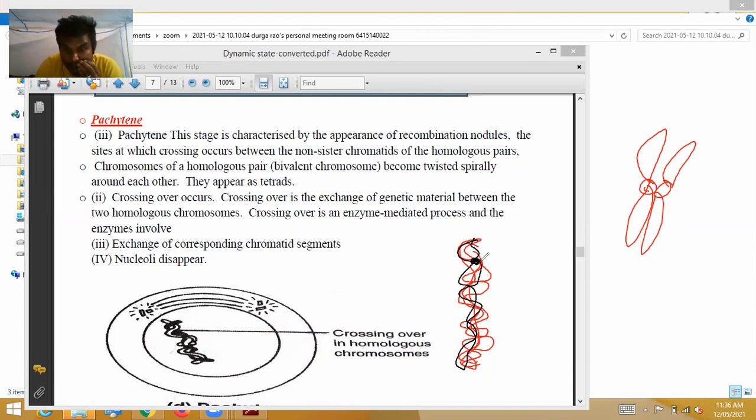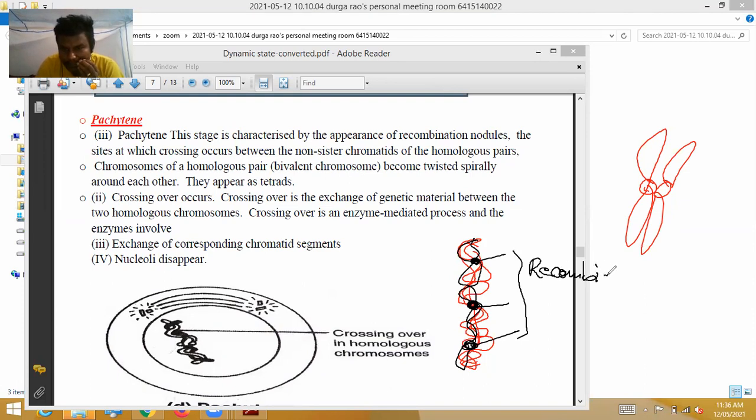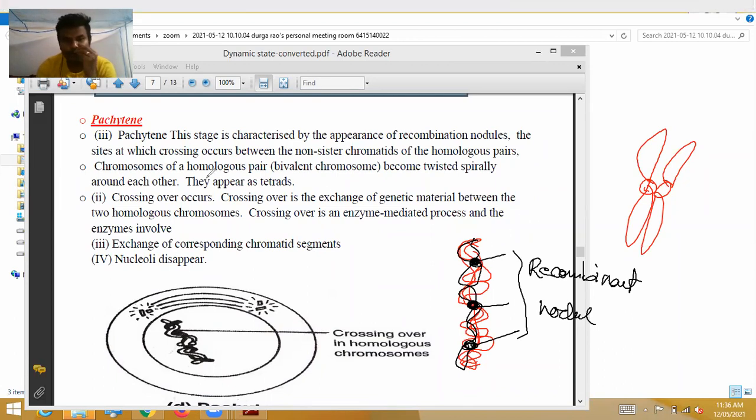At some places recombinant nodules are formed. The site at which crossing over occurs: where the recombinant nodules are there, another pair of the same type of homologous chromosomes comes and attaches. That place is called crossing over.